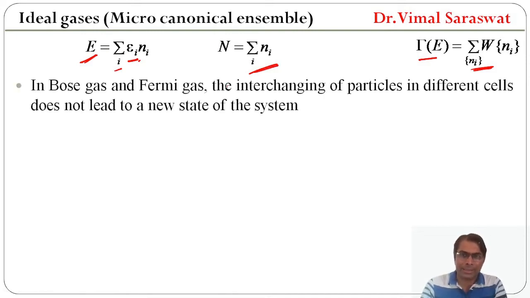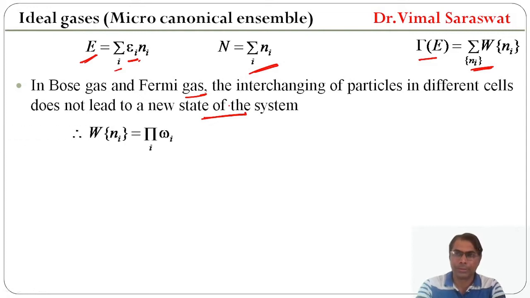In Bose gas and Fermi gas, the interchanging of particles in different cells does not lead to a new state of the system. So W equals pi_i omega_i, because on interchanging the particles in different cells, we do not have any new state of the system.